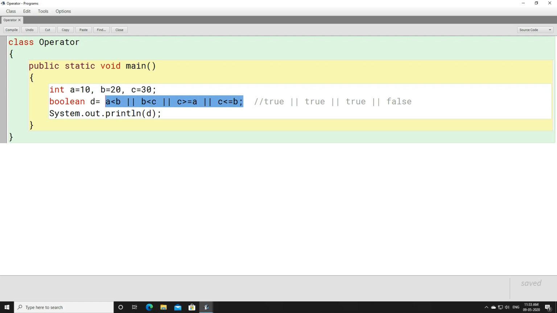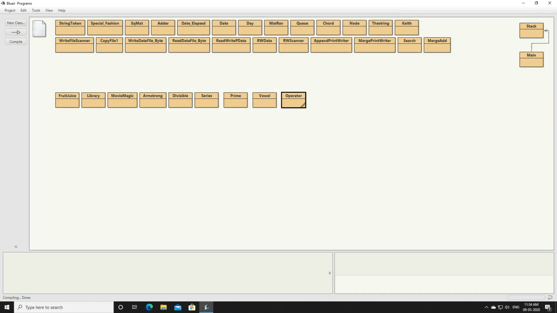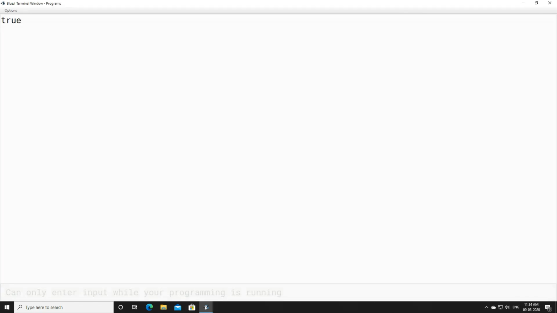As OR operator is used here, if any one of these conditions becomes true, here we have three true conditions, right? If we have any one condition here as true, then the final outcome will be true. Let's compile this program, and the final outcome will be true, right?